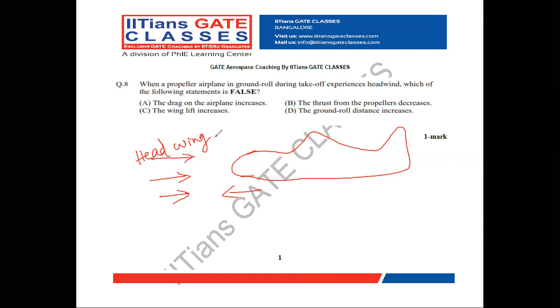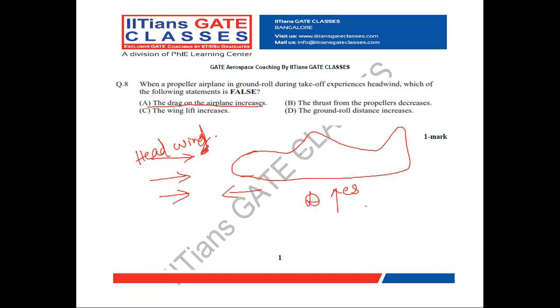Whenever headwind increases, what happens? Headwind is opposite to the direction of flight. That means drag of the airplane increases. So this statement is true. Drag of the airplane increases.